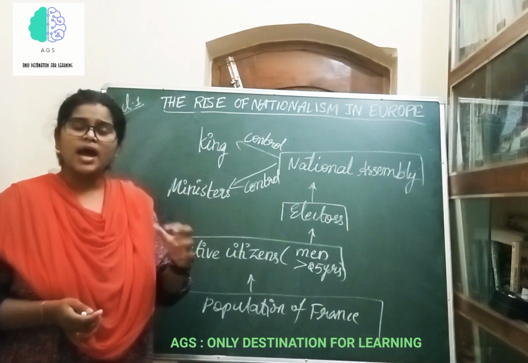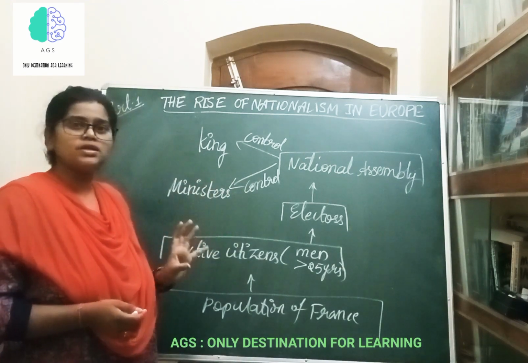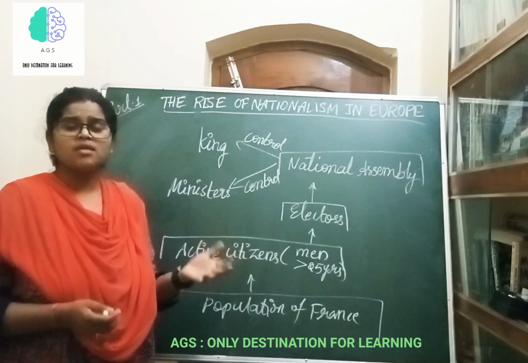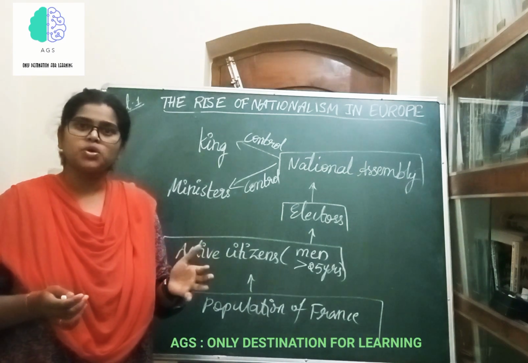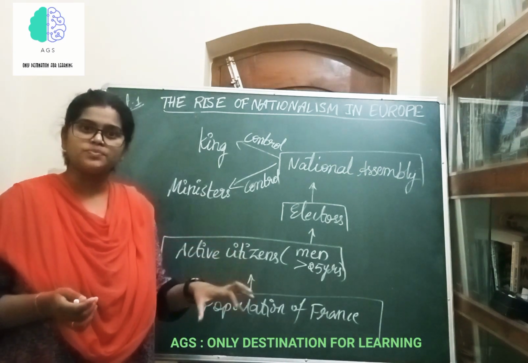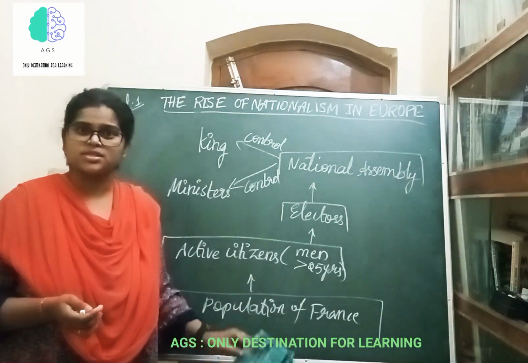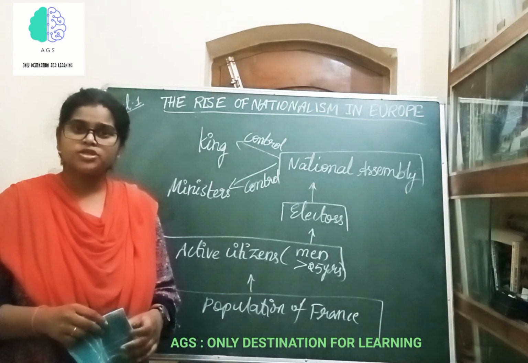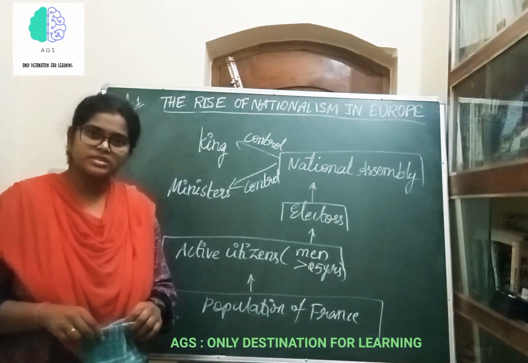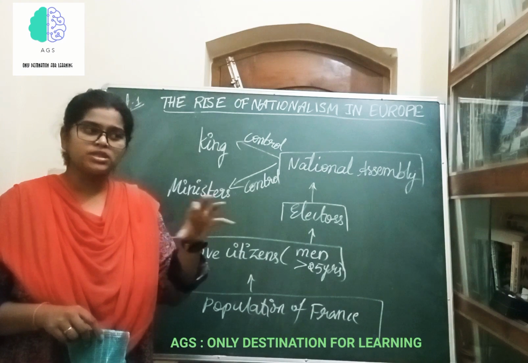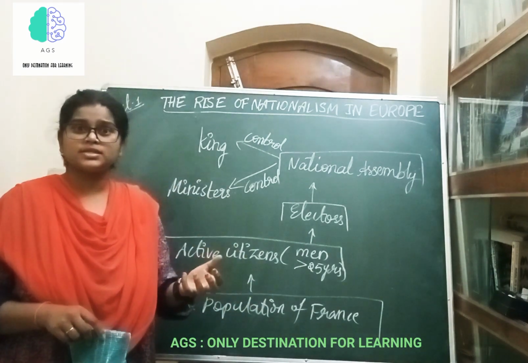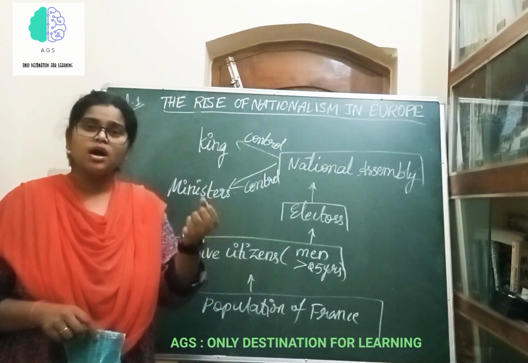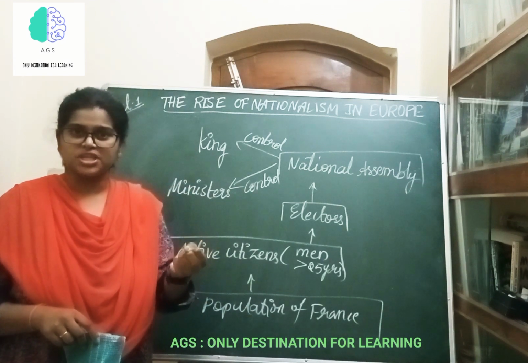So, before the idea of democracy or revolution completely took shape, the National Assembly was existing in France, and by looking at the ideologies of France and developments in France after the revolution, the rest of the citizens in Europe started to form different clubs like the Jacobin clubs of France. I think you remember, Jacobin clubs were formed in France in order to raise the voice on behalf of the third estate people. Such clubs were formed in entire Europe to raise their voices for democracy and for the unique identity as a nation.